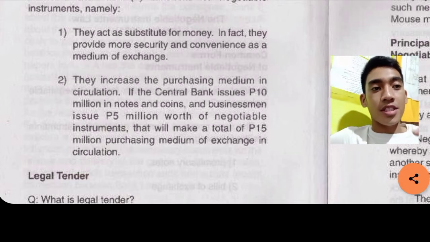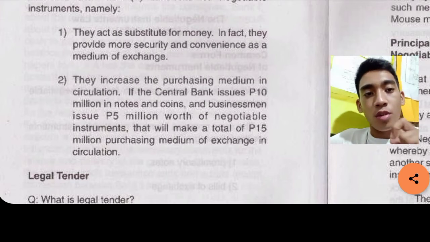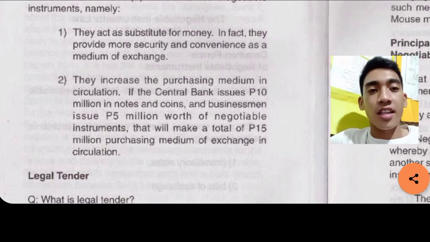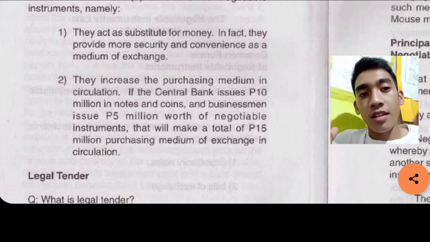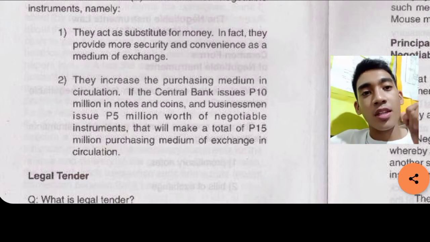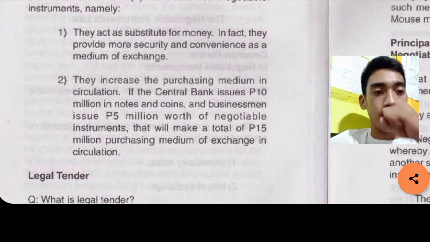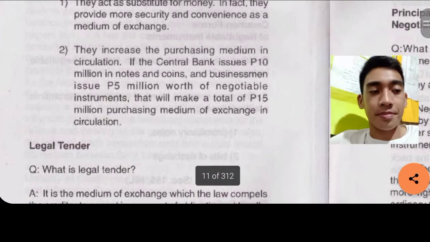So, cashless, we will be carrying only slips of checks. We will just draw a check, fill in the needed information there, and then give it as a payment, as a substitute for money. So you will be carrying cashless. It is more secure because it has no value yet unless you fill it up and sign it. And convenience as a medium of exchange.